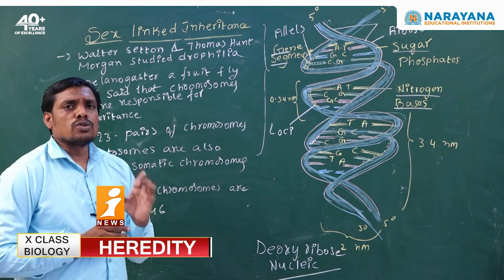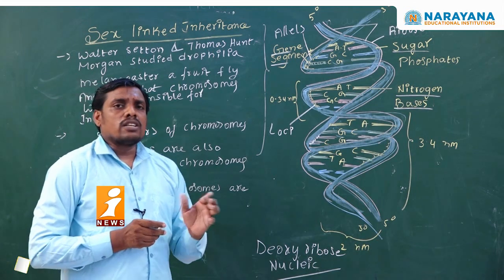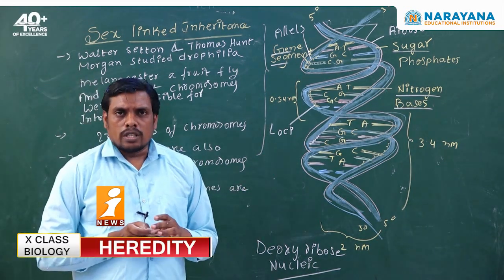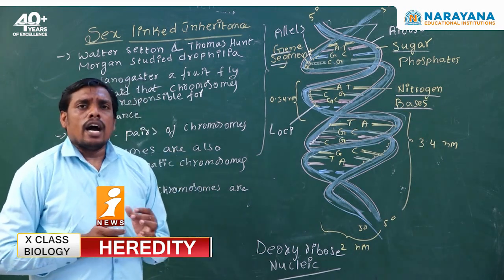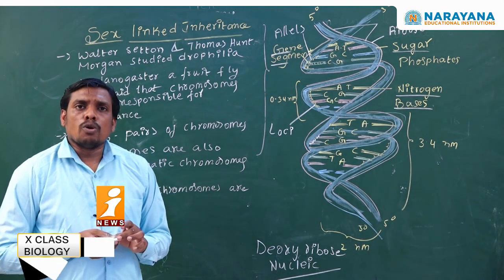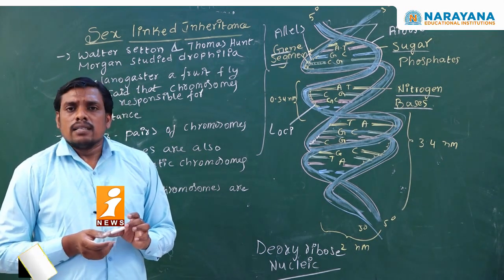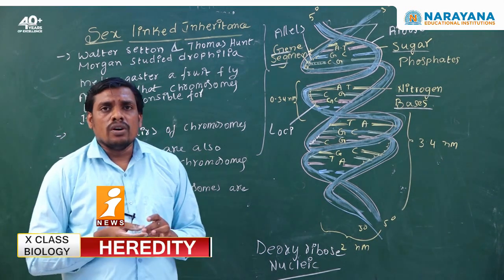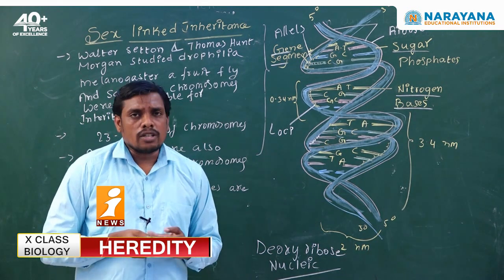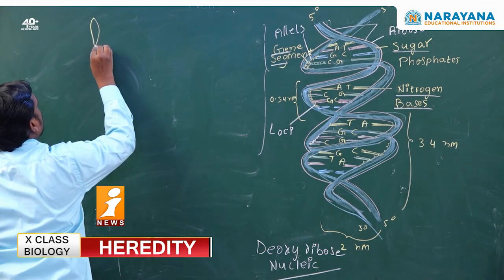So, for any chromosome, from each strand of chromosome, one strand of DNA generally comes out. So, let us see the hypothesis of Walter Sutton and Thomas Hunt Morgan regarding sex-linked inheritance, or the chromosomal theory of inheritance.